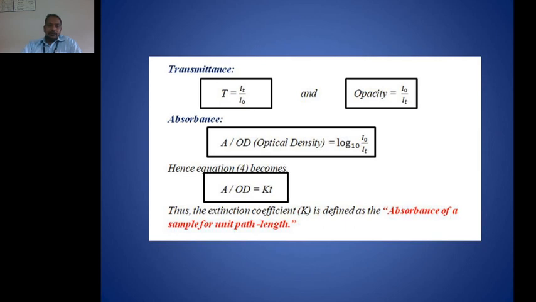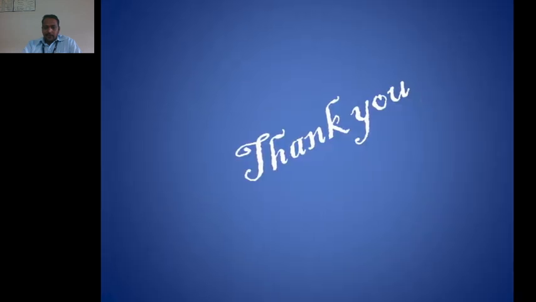That is, if the value of T is 1, then K equals OD, right? And this extinction coefficient is characteristic of different compounds. That means if we vary from one solution to another solution, the value of the extinction coefficient changes. Also, at a different wavelength, the value of the extinction coefficient is different.